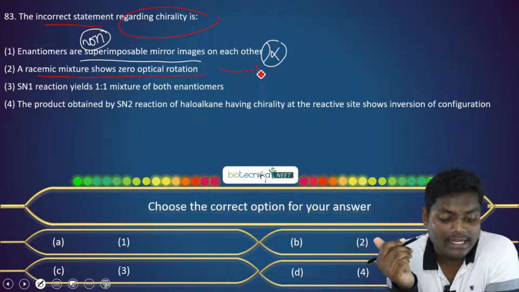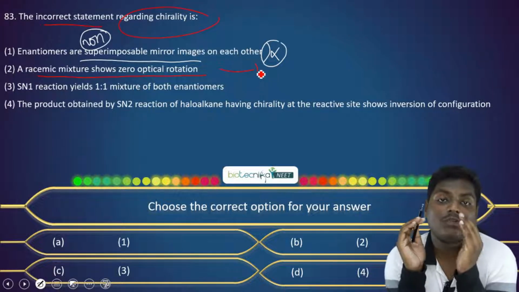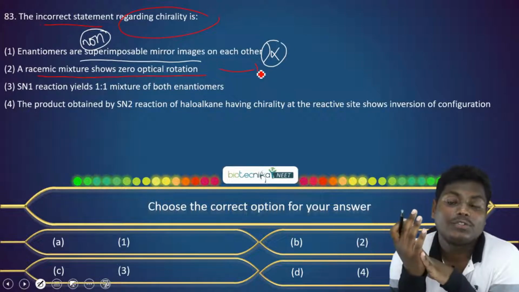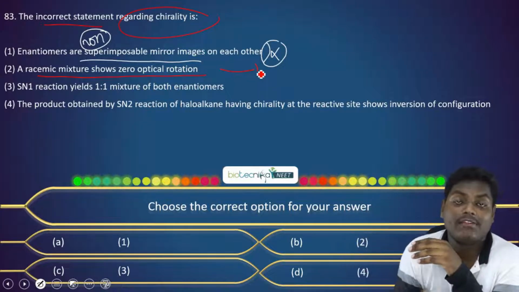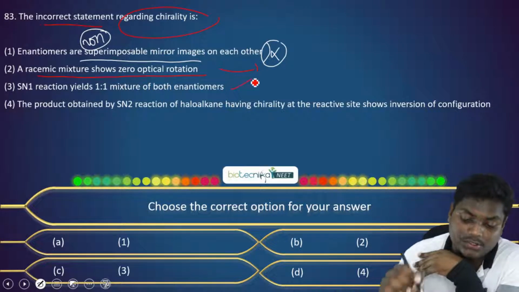For an SN1 reaction, it's a 1:1 ratio of both enantiomers. This is true because generally in the SN1 reaction, what do we get? We get a carbocation intermediate. So in that case, both the faces are applicable, so the reactant can come from either side. So we'll be getting two enantiomers and they will be in a 1:1 ratio. So this is also a true statement.